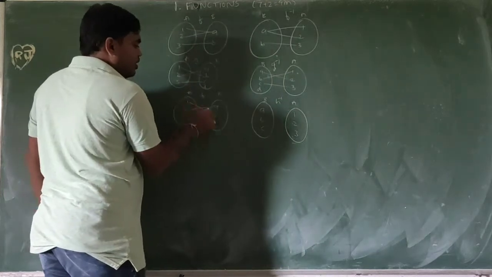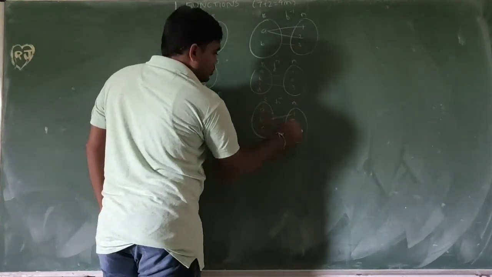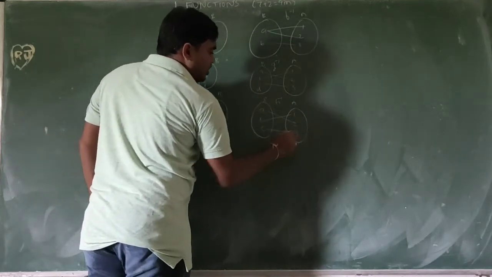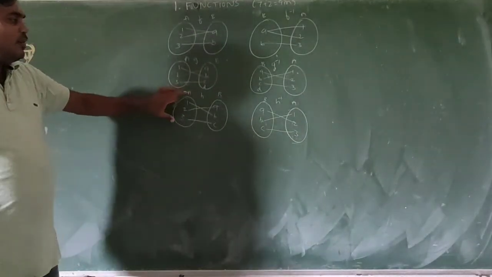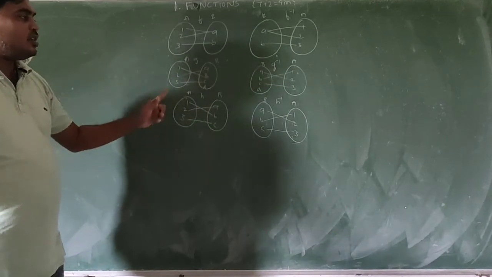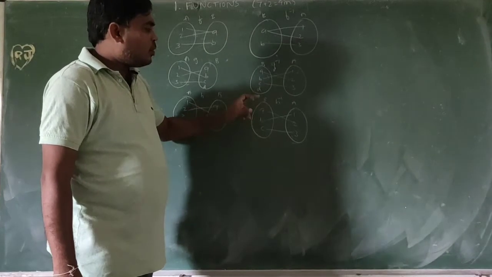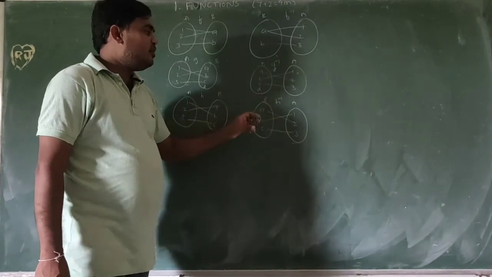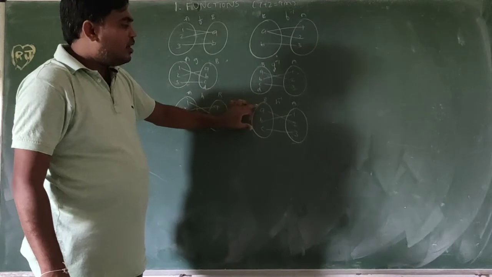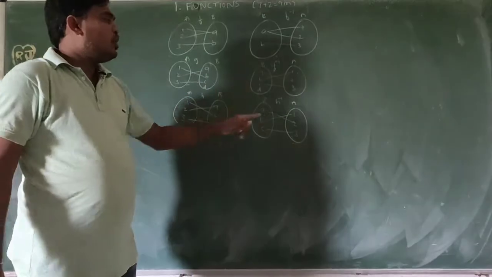So b goes to 1, a goes to 2, c goes to 3. Every element in a has a unique image, so it is a function. If we take the inverse, the codomain becomes the domain. Every element in the domain has a unique image, so it is a function.